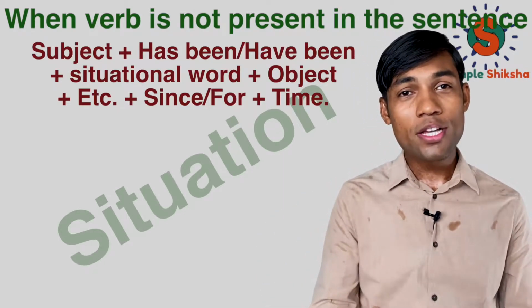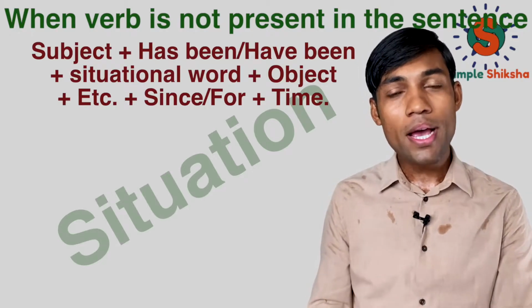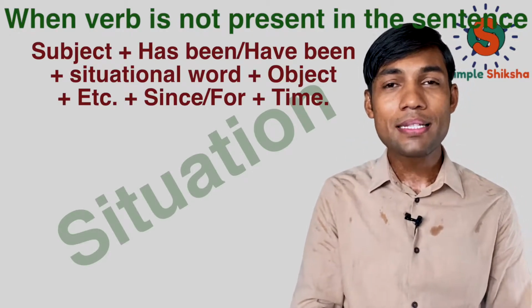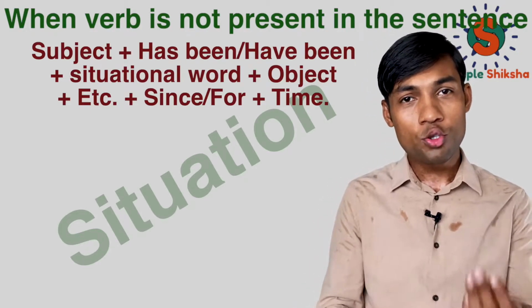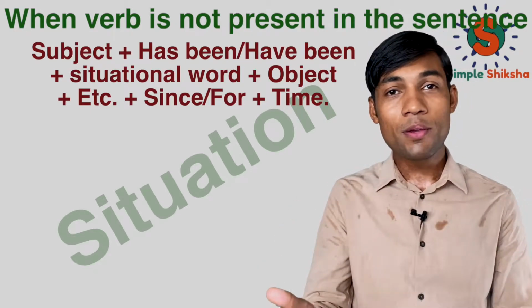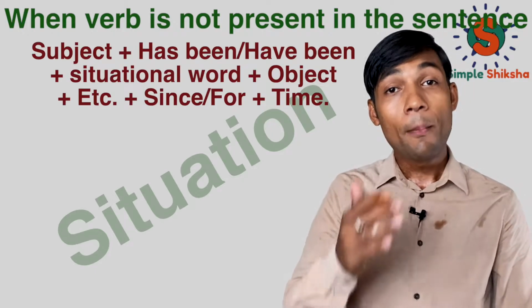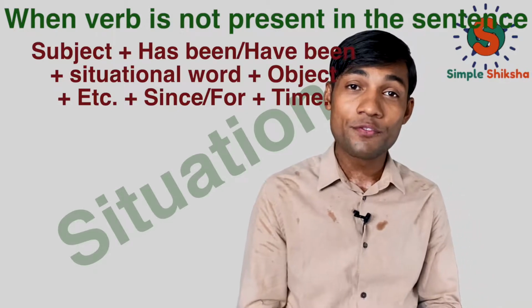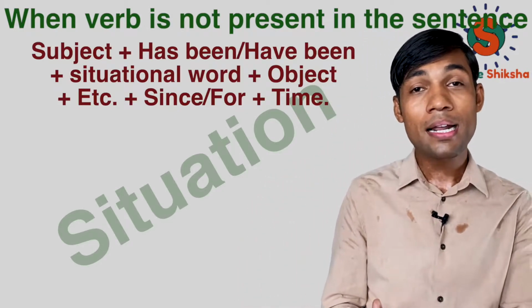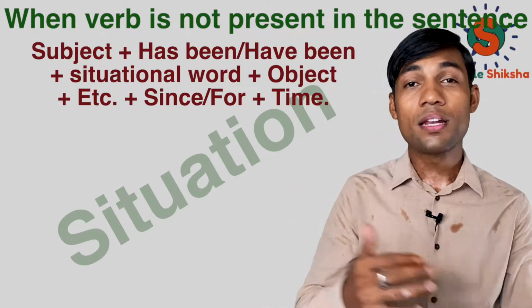Then in that situation we just replace the verb with situation and then we put that into that place and then we use that. Let me give you rule number 2 as well. Rule number 2 will be subject plus helping verb, which is has been or have been, plus that situation, then object. In case there is anything else left in that sentence, then we use that. Then we use since or for, and then we use the timing.